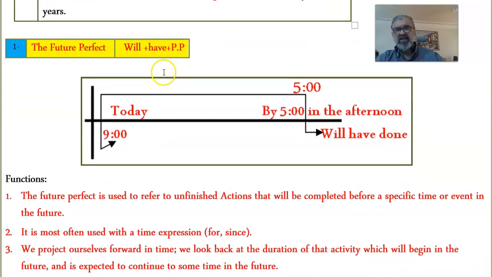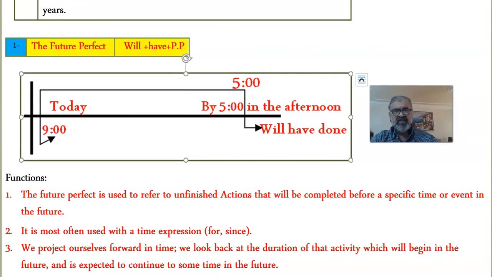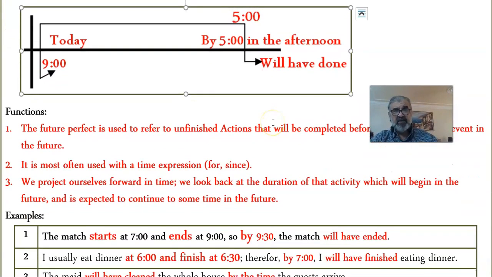Now what about the future perfect? If you remember, we discussed this in a previous tutorial, but it's easy. Again, we project ourselves, but we're going to start with the following sentence. The match starts at 7, ends at 9.